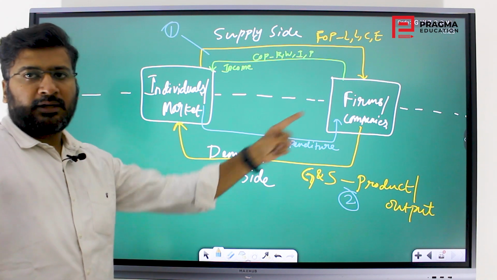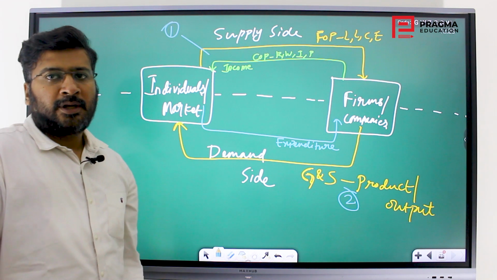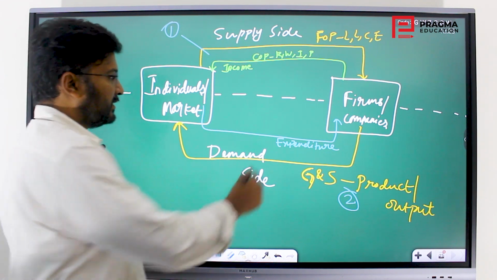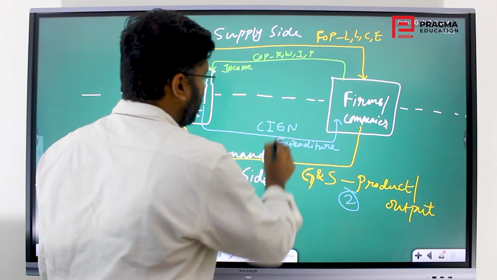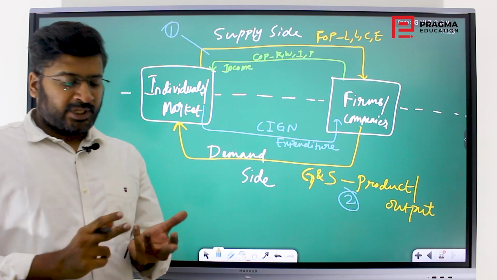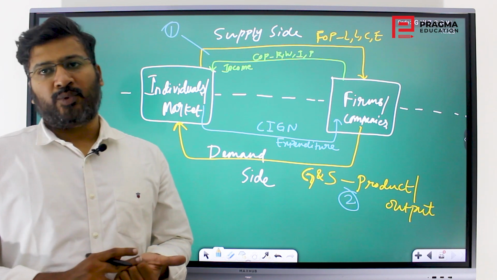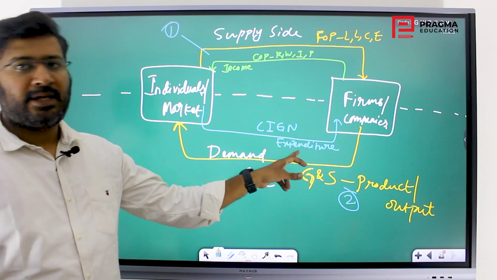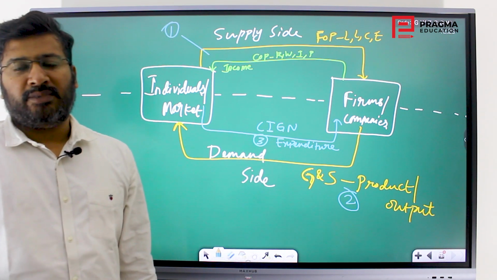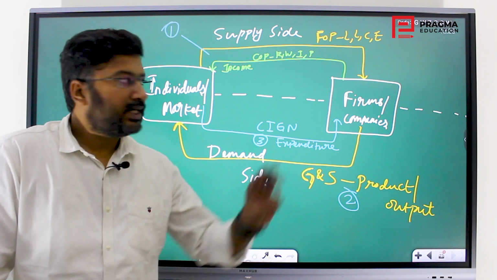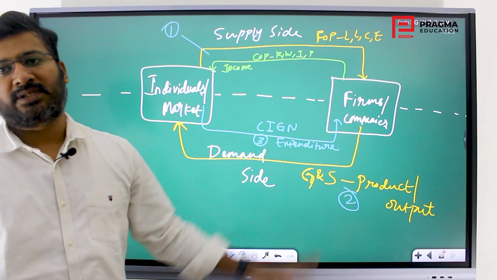Then if you calculate the expenditure, the spending amount of all the people from the markets to the firms, it is the expenditure method. It is nothing but CIGN: consumption expenditure, investment expenditure, government expenditure and net exports. That is the third method of measuring national income. So there are three methods of measuring national income, and this is the whole concept behind them.